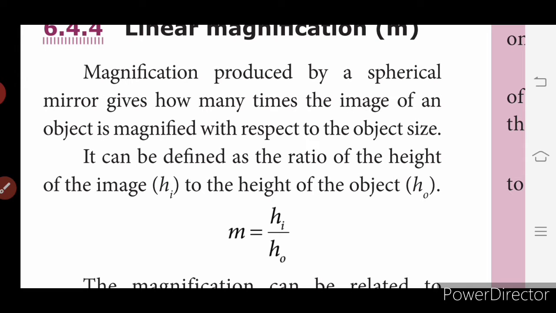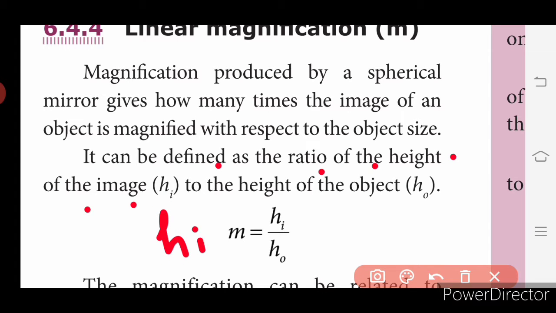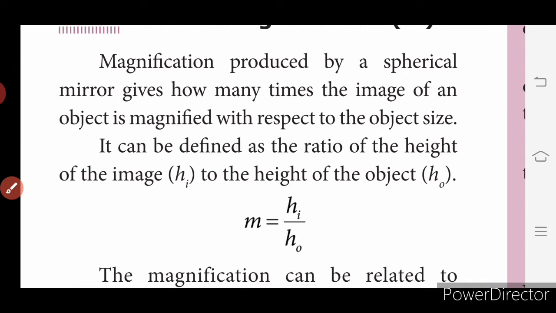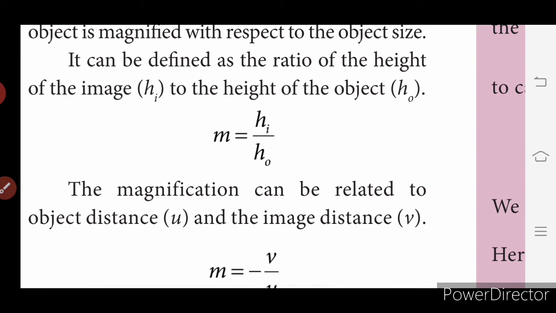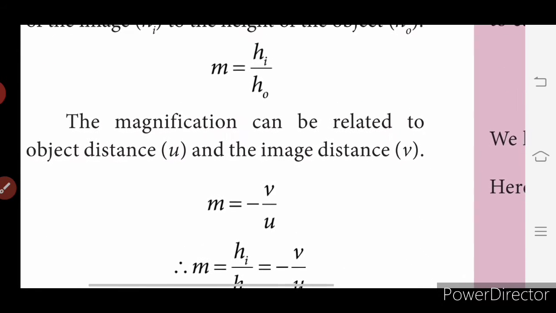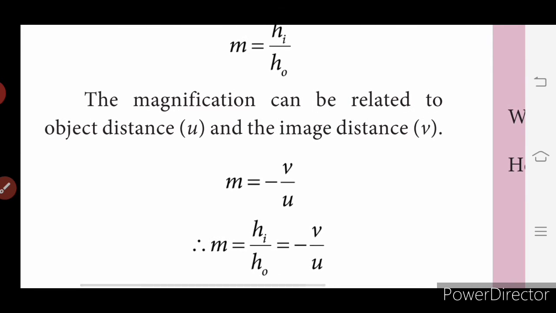Magnification can be defined as the ratio of the height of the image, denoted by hi, to the height of the object, ho. So magnification is given by hi divided by ho, that is height of the image divided by height of the object. Magnification can also be related to the object distance u and the image distance v. You can write that as m is equal to minus v divided by u.